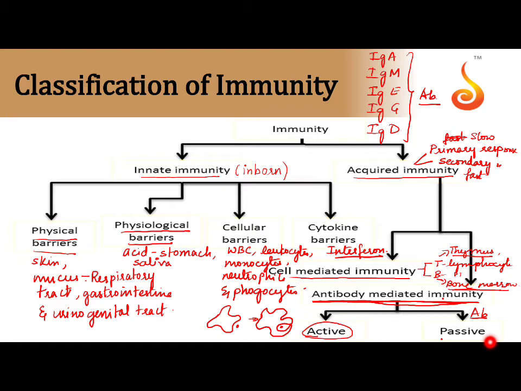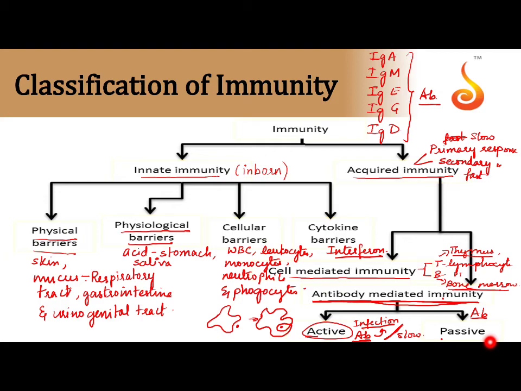There is an infection in my body. When I have the infection, my body starts synthesizing antibodies against it. So I am going to use it immediately, right? But this is a slow response. Why slow? First the infection comes, then my body identifies the infection, then accordingly it synthesizes antibody and then kills.